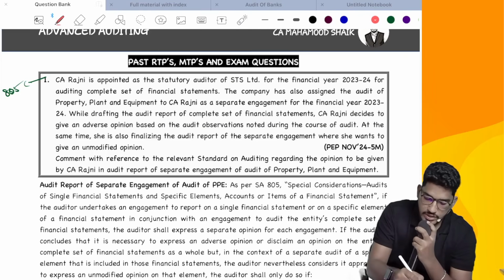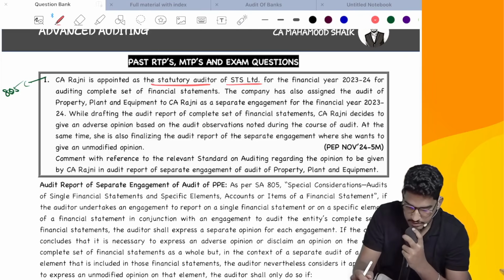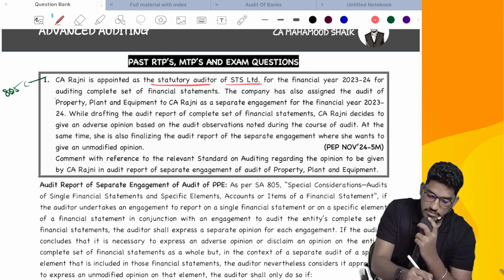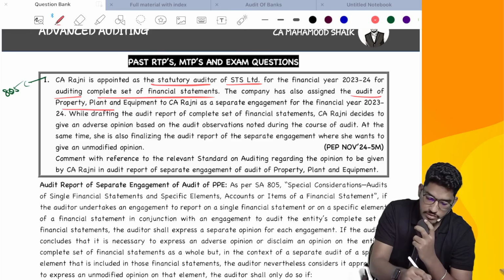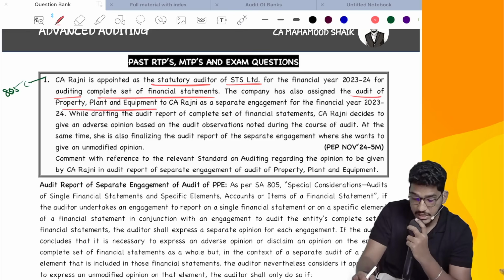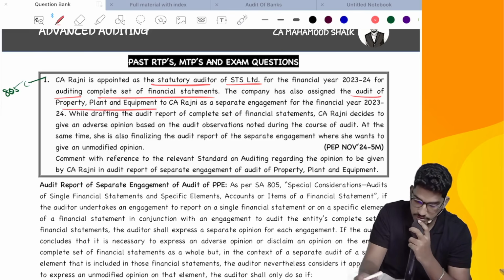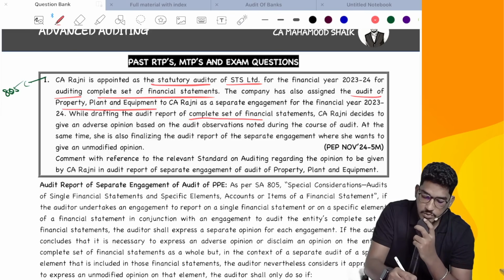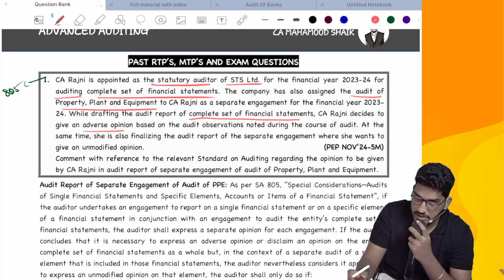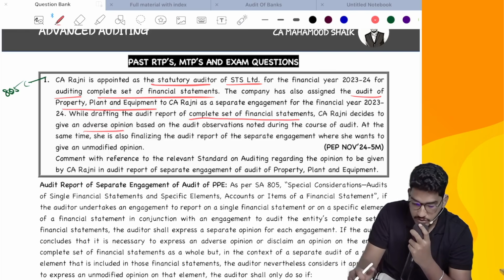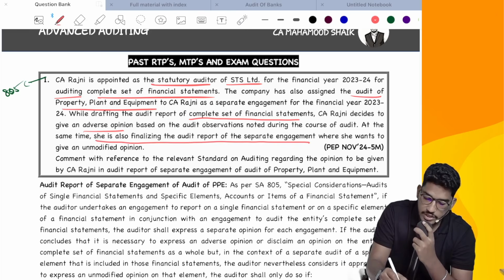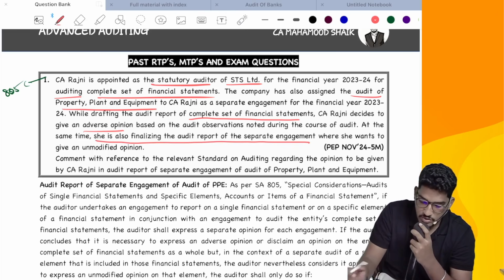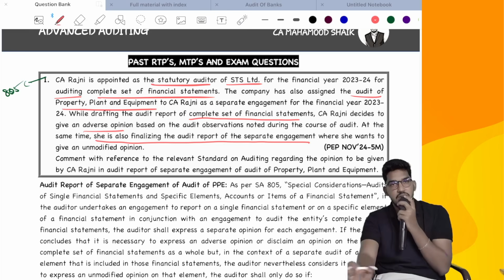CA Rajni is appointed as a statutory auditor of STS Limited for the financial year 23-24 for auditing a complete set of financial statements. The company has also assigned the audit of PPE to CA Rajni as a separate engagement for the financial year 23-24. While drafting the audit report of the complete set of financial statements, CA Rajni decides to give an adverse opinion based on audit observations noted during the course of audit. At the same time, she is also finalizing the audit report of the separate engagement, where she wants to give an unmodified opinion. Generally, can she do it?